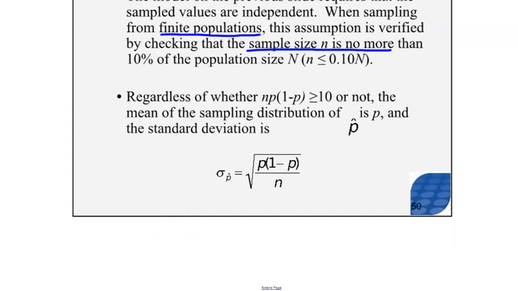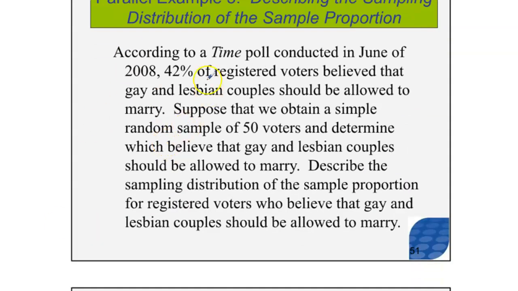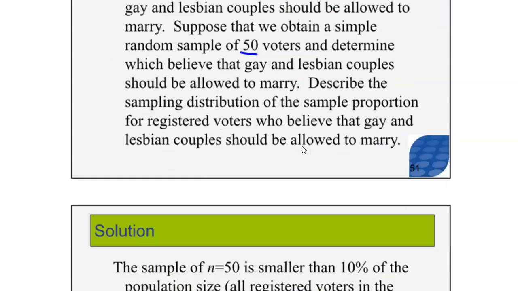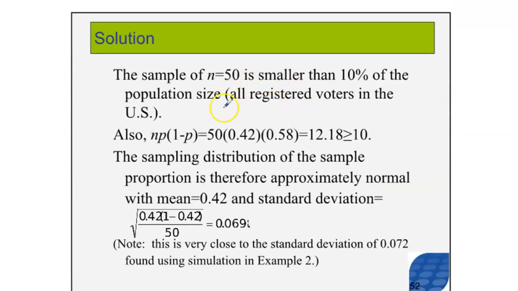All right, so let's try to see this in action. Remember that Time poll where 42% of registered voters approved of gay and lesbian couples marrying? What if we obtained a simple random sample of 50 voters, n equals 50? What would the sampling distribution of the sample proportion look like? Based on our discussion, we should be able to use this information to calculate not just the mean of the sampling distribution of the sample proportion, but also the standard error of the sample proportion, or the standard deviation of the sampling distribution of the sample proportion. So we know that n equals 50 is smaller than 10% of the population size. This is something that should be assumed already.